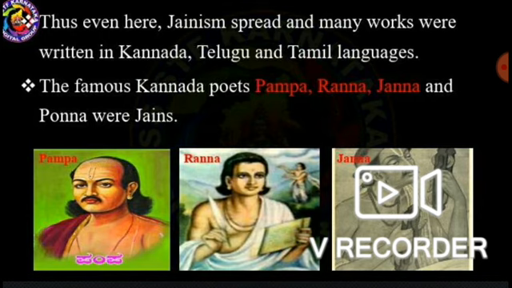The famous Kannada poets Pampa, Ranna, Janna, and Ponna were Jains. In our Karnataka also we can see Jain people. Among them, the famous Kannada poets also belonged to the Jains.